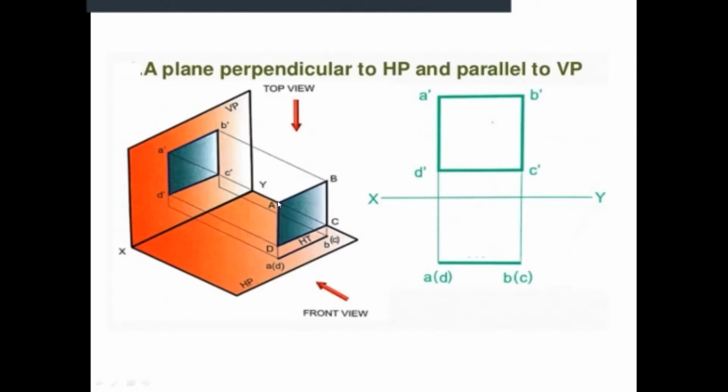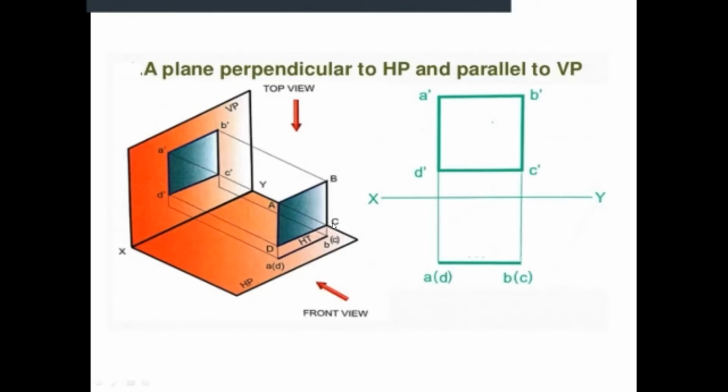AD represents a straight line which is parallel to VP and perpendicular to HP, and A dash D dash is joined. You get one edge. Similarly, AB is represented, A dash B dash is identified here, and this edge is also represented.